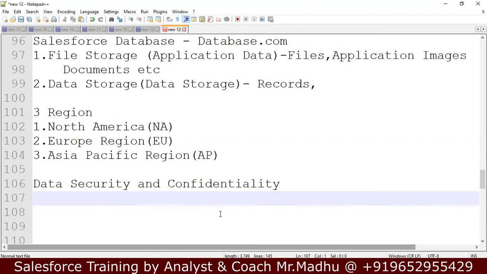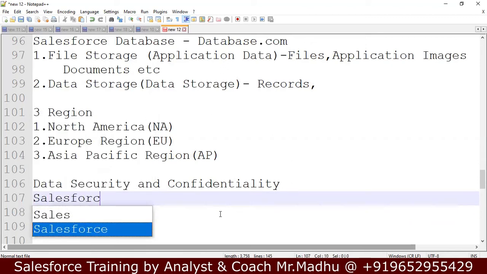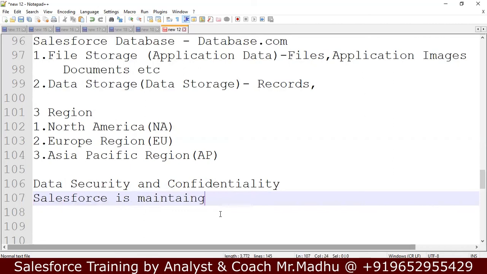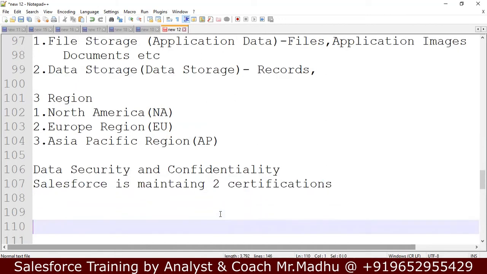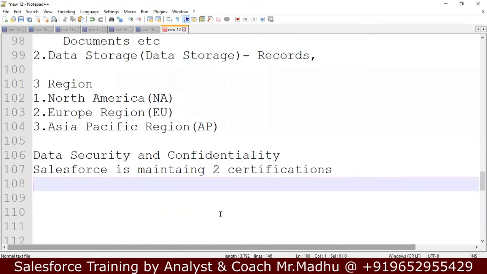For this, Salesforce is maintaining 2 certifications. Like when you pass your BTech and apply for a job, they will ask what your qualification is. You will say BTech degree or something. Then they will ask for certifications. Where are your certificates?